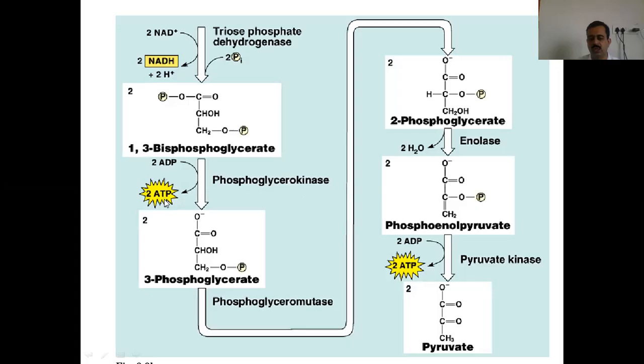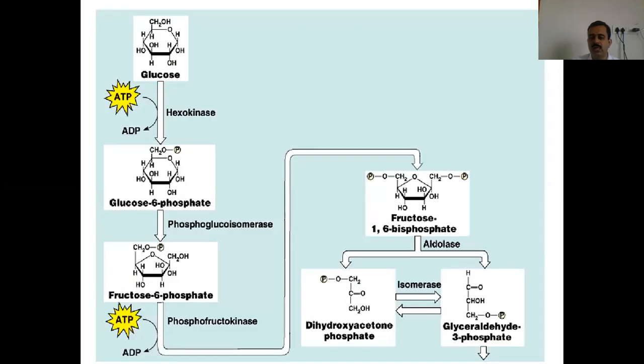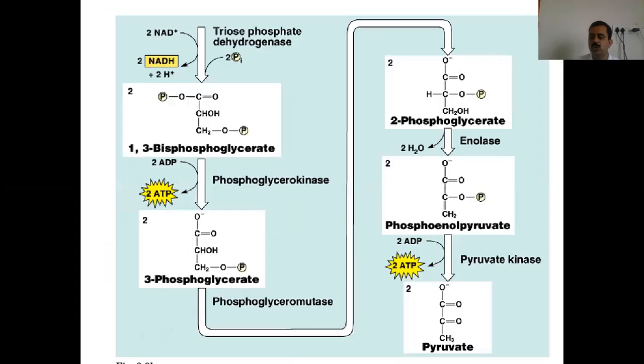2 molecules of ATP have been released. So 3-phosphoglycerate gets converted to 2-phosphoglycerate. One phosphate molecule goes off with the help of the enzyme phosphoglyceromutase. And this 2-phosphoglycerate, with the help of enolase, gets converted to phosphoenolpyruvate, which ultimately leads to pyruvate with the help of the enzyme pyruvate kinase. So this is the reaction of glycolysis. If you see here, right from glucose we come to pyruvate with the help of 10 enzymes, and ultimately 1 molecule of glucose yields 2 molecules of ATP.